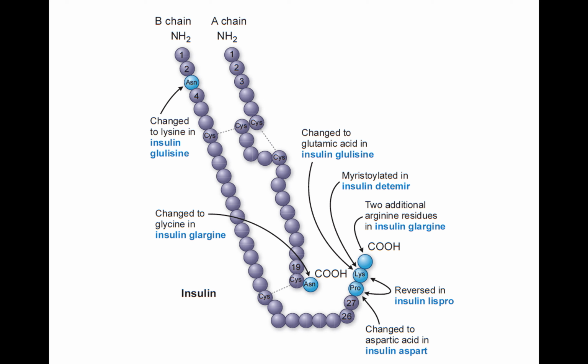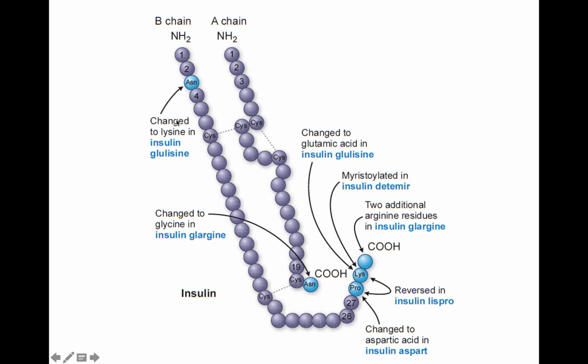Now consider this a human insulin having A and B chains. Of course, you know that human insulin has a very short half-life. Now we have conducted various studies altering the structure of insulin without changing the functionality of the insulin and without producing any immunogenicity or other problems. So what happened?